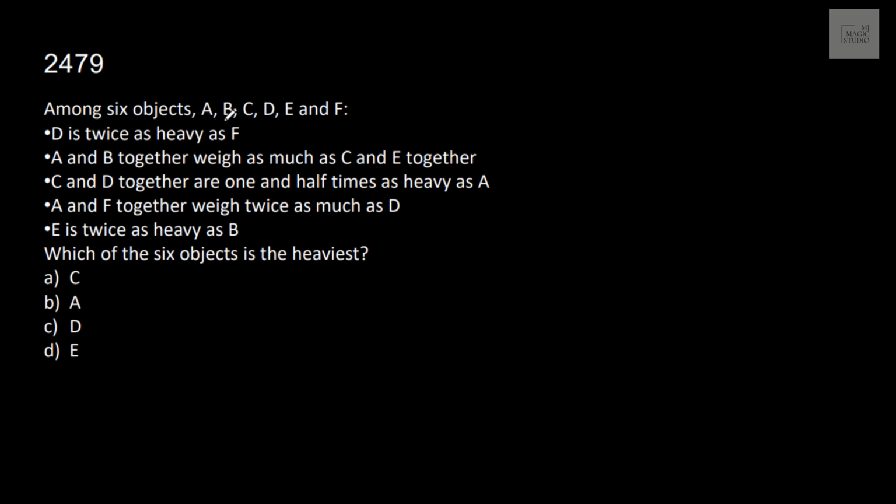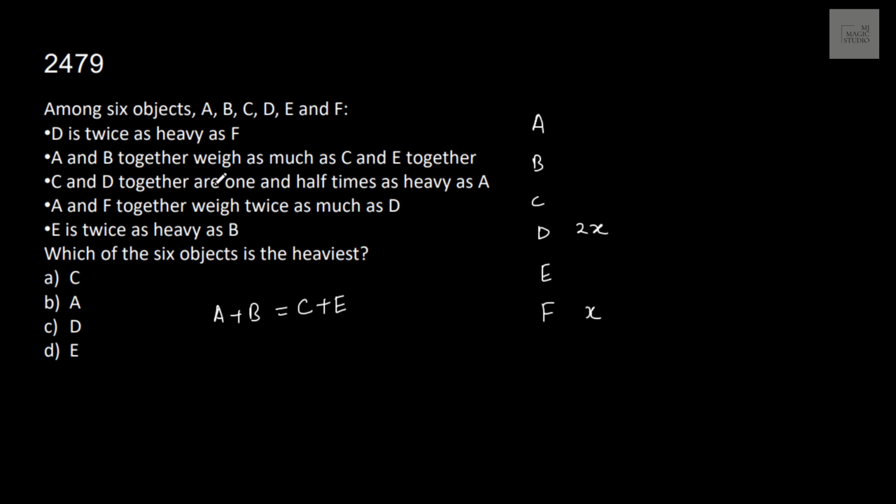Among 6 objects A, B, C, D, E and F, D is twice as heavy as F. If F is X kgs, then D is 2X. A and B together weigh as much as C and E together. A plus B is equals to C plus E.